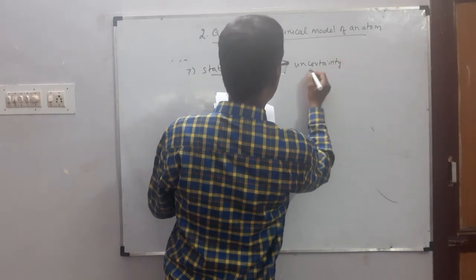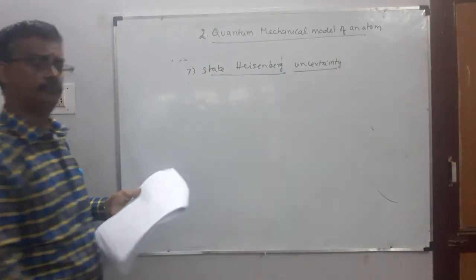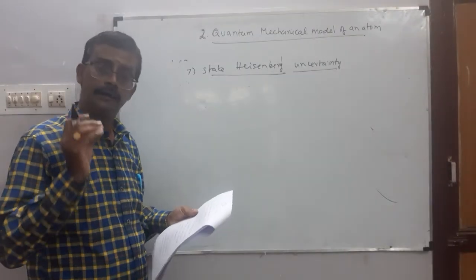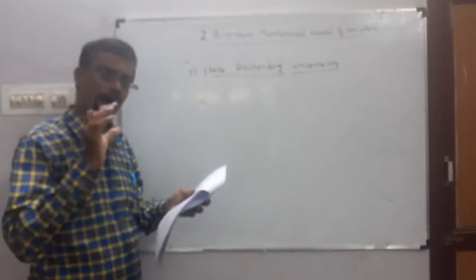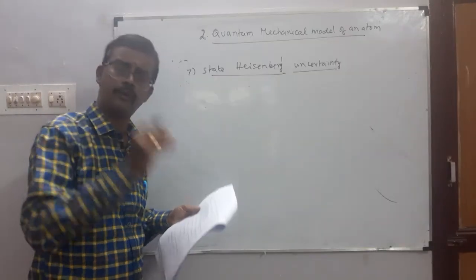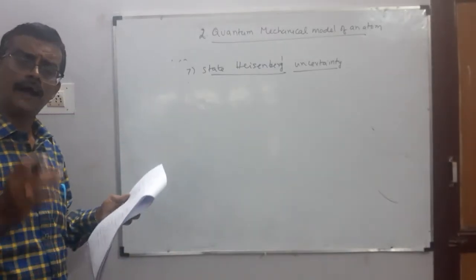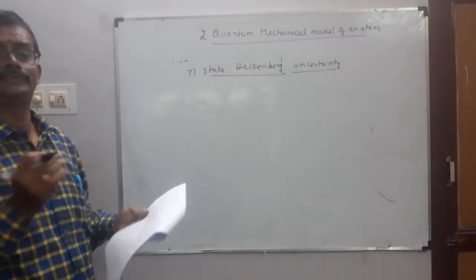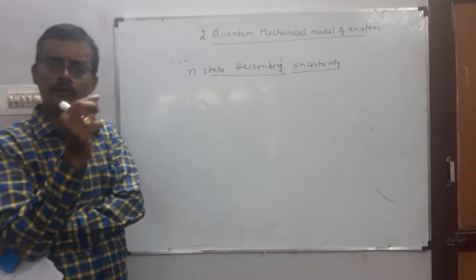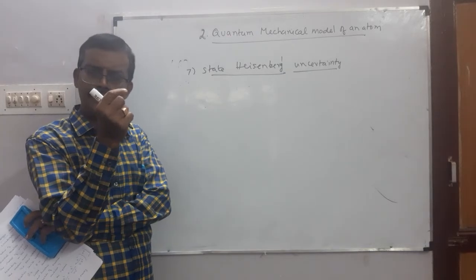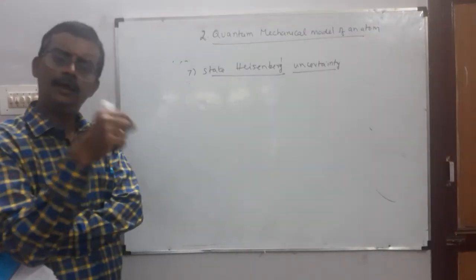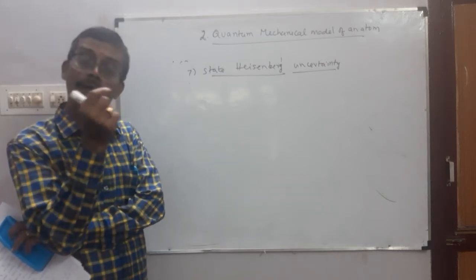This is a very important definition. Heisenberg said it is impossible to accurately determine both the position and the momentum of a microscopic particle simultaneously. That is, it is difficult to determine exactly the position and the momentum of a microscopic particle at the same time.